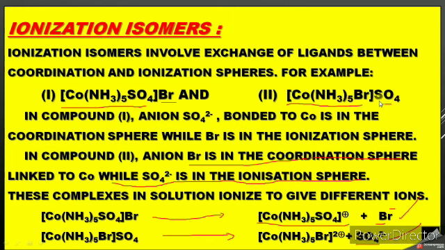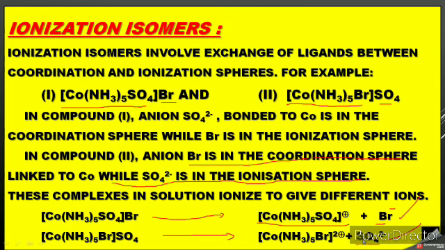bromocobalt(III) sulfate. In this compound 2, the Br present in the square bracket is in the coordination sphere linked to cobalt, while the SO4 2 minus ion, which is outside the square bracket, is in the ionization sphere. If we add this complex in solution, it will give [Co(NH3)5Br] 2 plus, because SO4 is 2 minus.